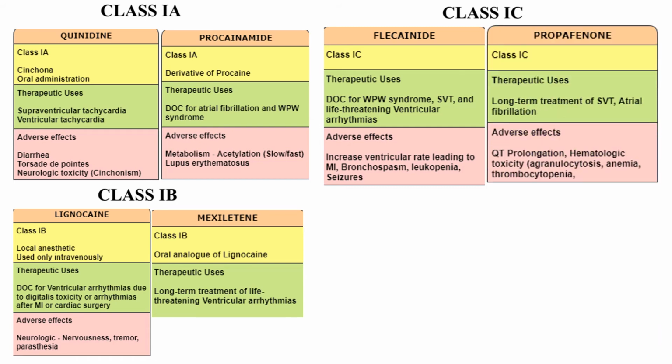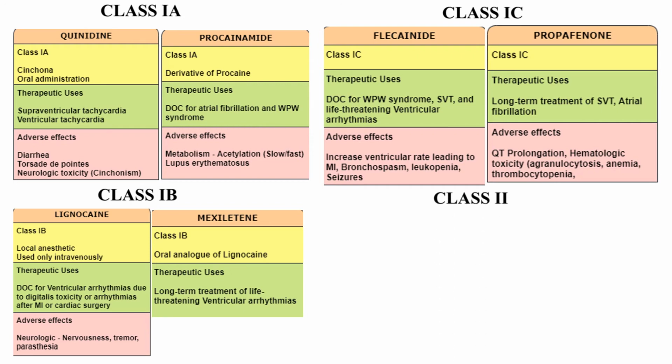The next drug is propafenone. Its therapeutic use is for long-term treatment of supraventricular tachycardia and atrial fibrillation. The adverse effects are QT prolongation and hematological toxicities such as agranulocytosis, anemia, and thrombocytopenia.